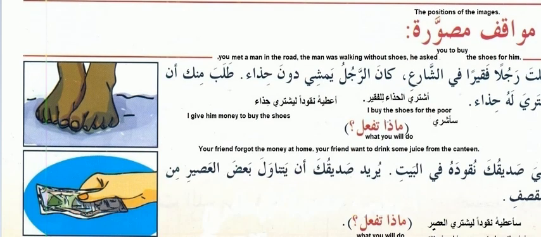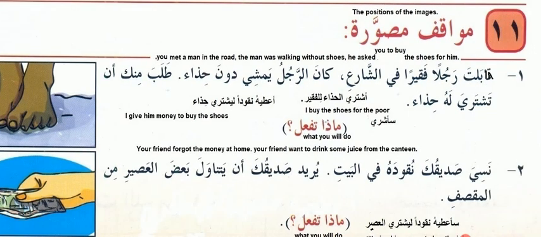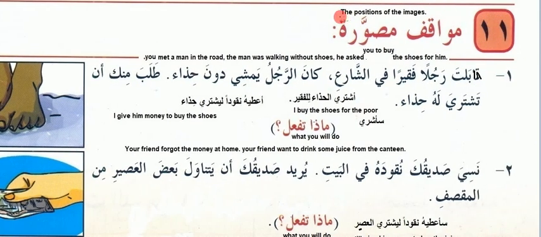Now it is the mawaqif musawwara, the situations in pictures. So mawqif musawwar, the situation of the images. Okay. So qabalta rajulan faqiran fi as-shari. Kana ar-rajul yamshi duna hidha. Talaba minka an tashtari lahu hidha.